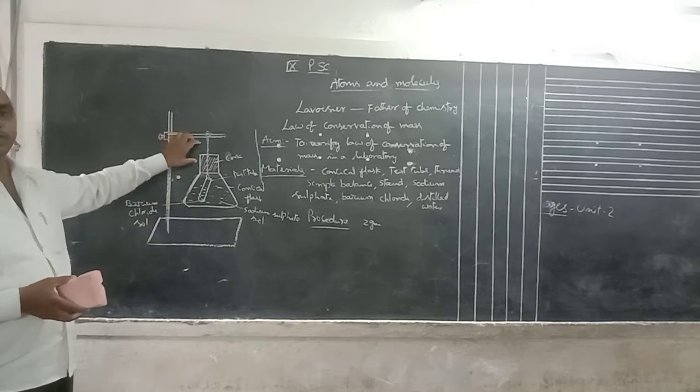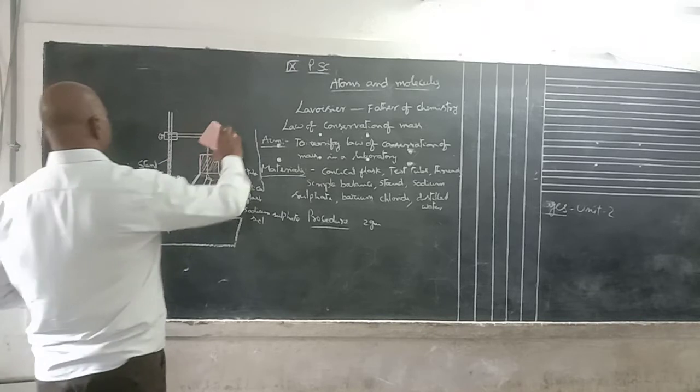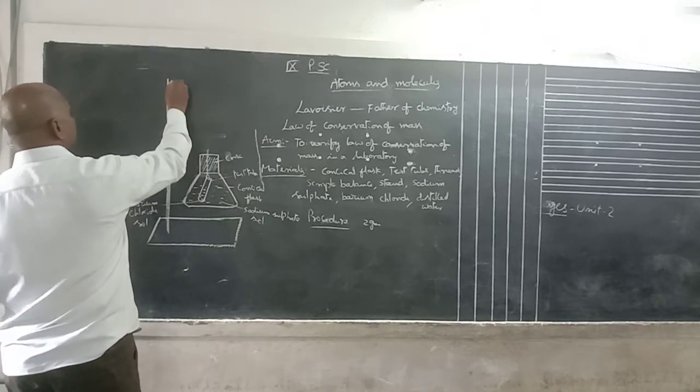First of all, weigh this by using a spring balance. Okay. We'll draw the spring balance also.